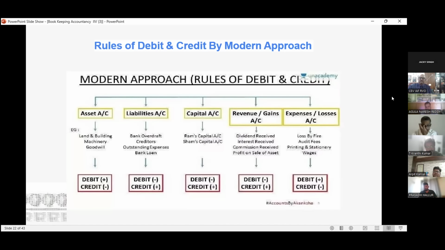Other participant? Friends, this is the most important chart to be learned in this subject. Please take a screenshot of it and go through it again and again for the next 2-3 days. This is the most important chart and it contains all the key points of this subject. Please continue. Clear, sir? It is presumed that it is clear for everyone. Yes.